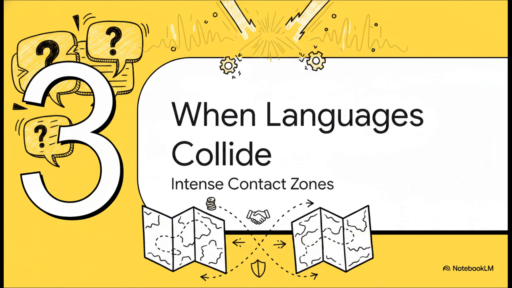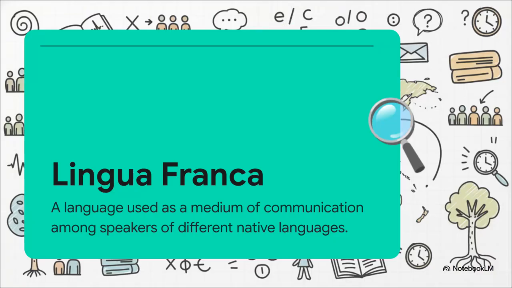Section 3, when languages collide. Let's move away from those ancient historical regions for a second. What happens in the intense contact zones of more recent history? Like, what occurs when mutually unintelligible language branches are suddenly forced to interact for trade, diplomacy, or just sheer survival? Well, the first solution humans usually come up with is a lingua franca. Often born along ancient trade routes where people desperately needed a way to barter, a lingua franca is just an adopted, shared secondary language.